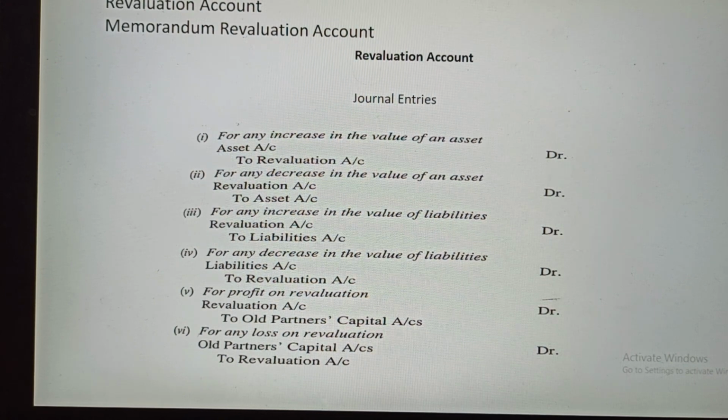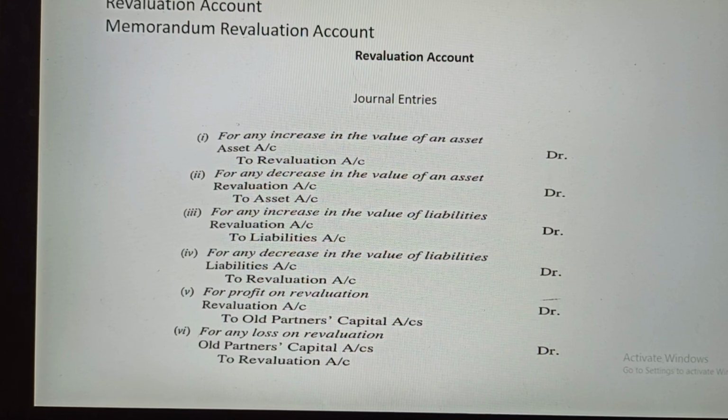You can see in this, when any assets are increasing, at the time of increase of assets you have to debit the asset.